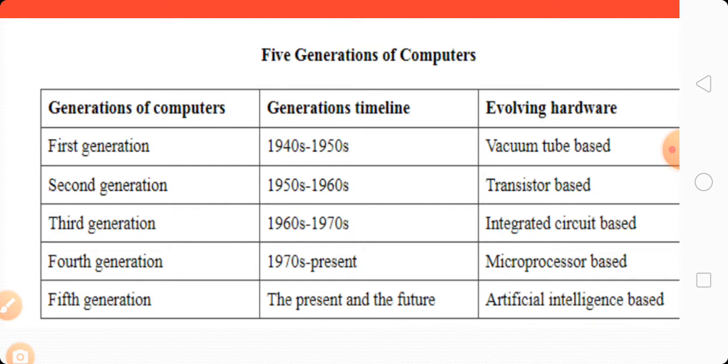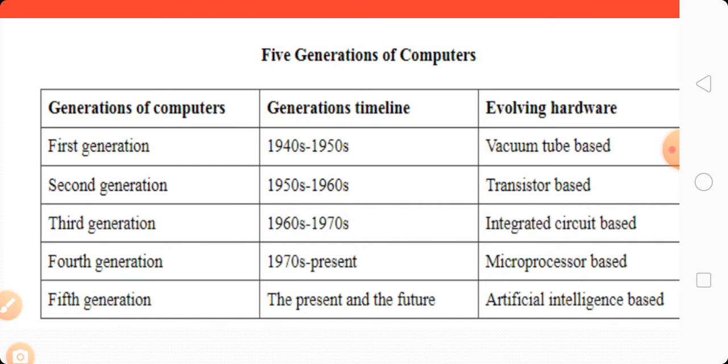The evolving hardware of the second generation is transistor based. The third generation came from 1960 to 1970, and the integrated circuit based computer was invented.